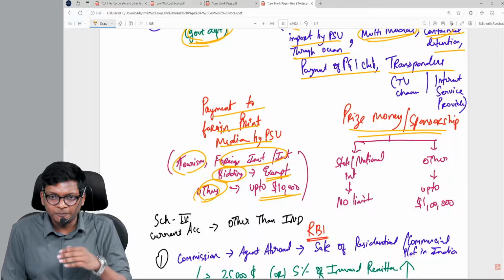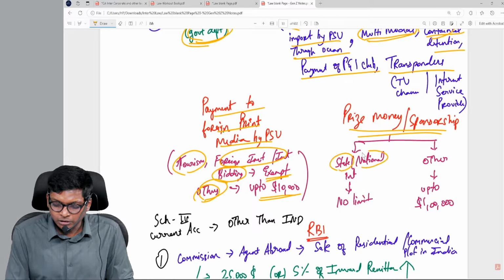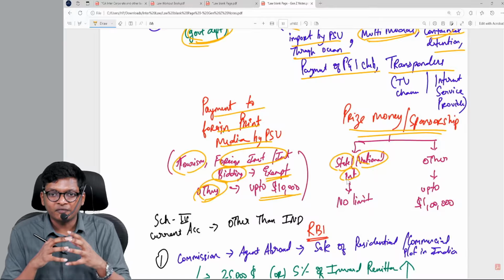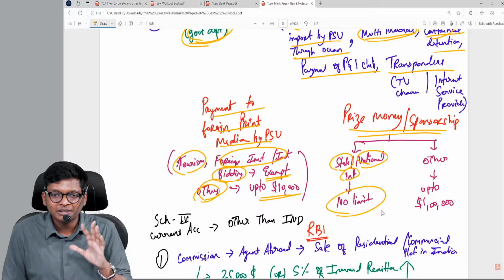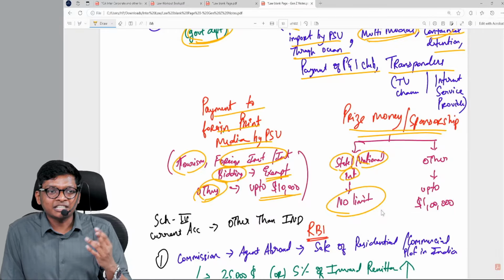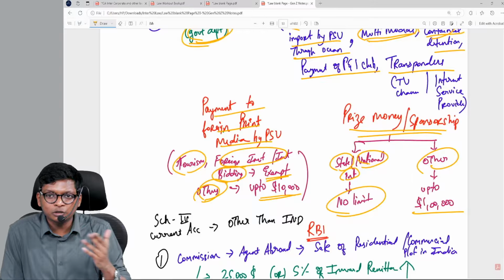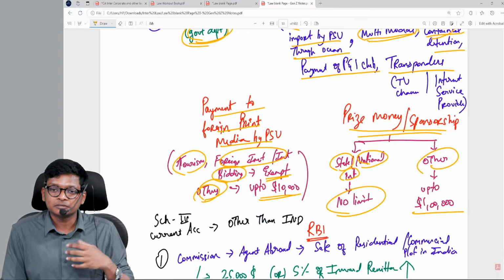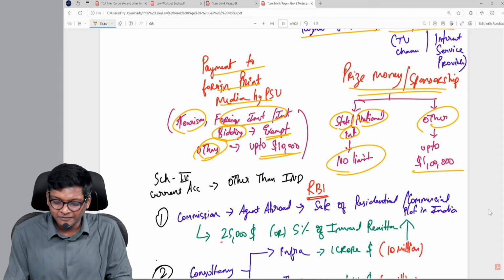Prize money for sponsorship for sports that happens outside of India. If any state, national or international body of India is conducting a cricket tournament, badminton tournament, whatever tournament, there is no limit. Apart from state, national, international bodies, if a private company is conducting one, up to $1 lakh is allowed. $1 lakh into 80 is close to 80 lakhs. That is what they are allowing for a private company keeping a cricket tournament, so they are allowing up to that much.